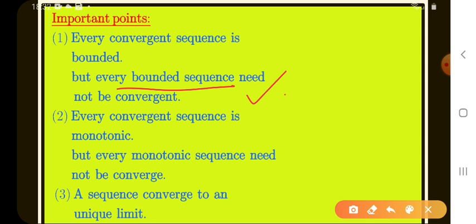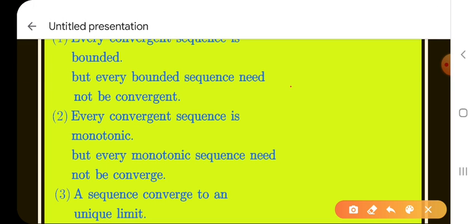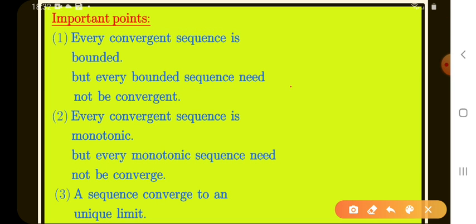Next, the second point. Every convergent sequence is monotonic. Monotonic means, as I explained in the previous video, that if a sequence is increasing or decreasing, we say it is monotonic.